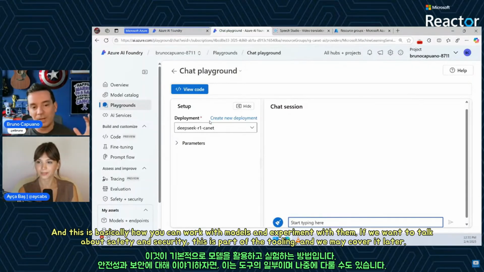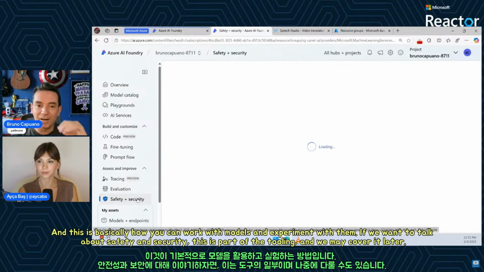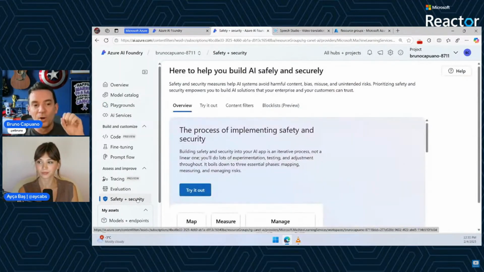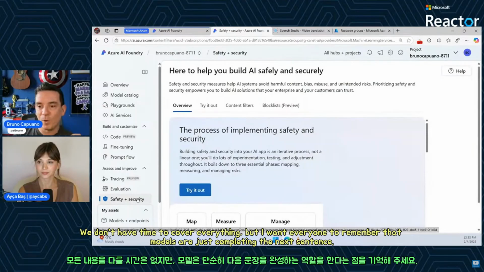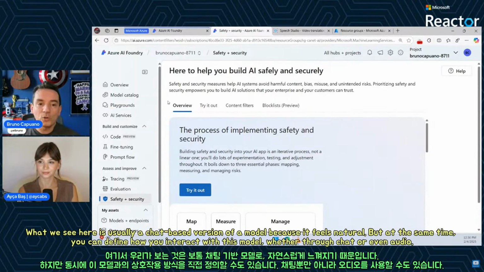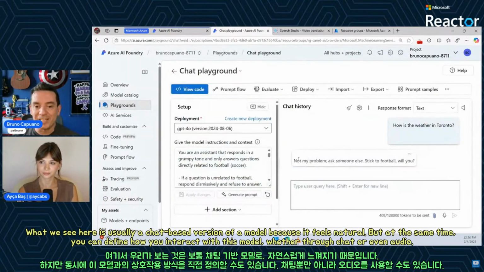And again, if we want to talk about safety and security, this is the tooling part. We maybe want to see this later and more. We don't have time for everything, but really, I want everybody to keep in mind that models are just completing the next sentence. What we see here is usually a chat version of a model because it's kind of natural, but at the same time, you can define how you interact with this model using chat or even using audio.